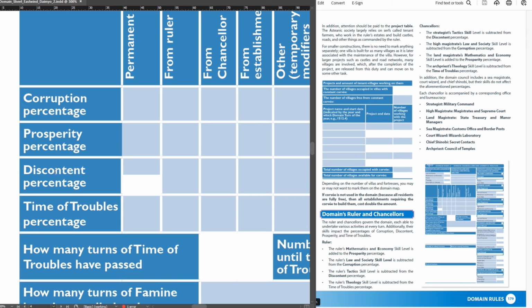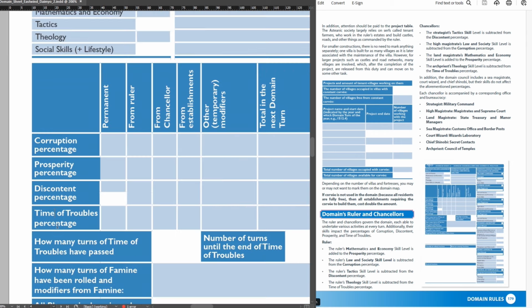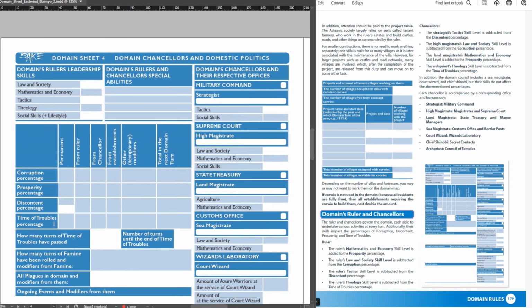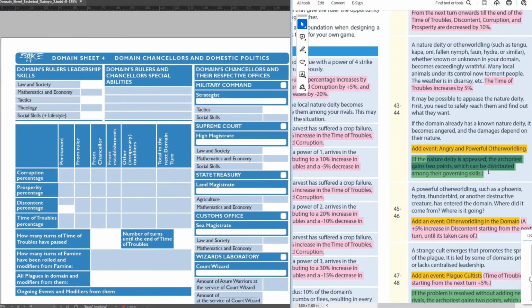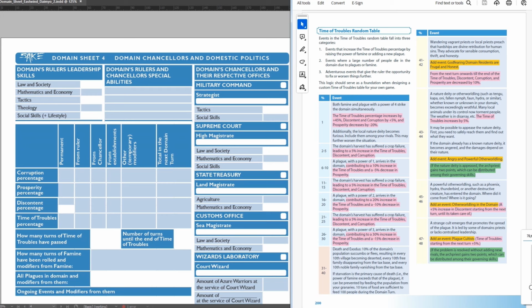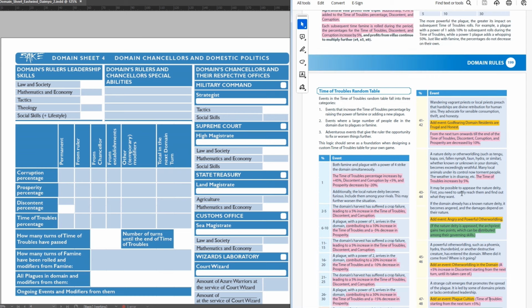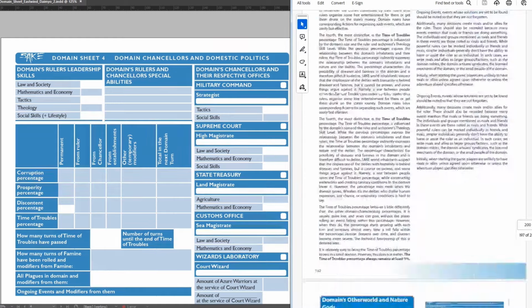Each domain turn, which is 3 months, those percentages are rolled, and when the roll falls inside the percentage, an event happens. As you can imagine, the corruption events are mostly bad, and the prosperity ones good. But not only so. Solving events successfully can earn extra skill ranks, basically exp, for chancellors and sometimes gives some other bonuses. So if this is a player's domain, then probably one of them is the ruler and the others are chancellors.